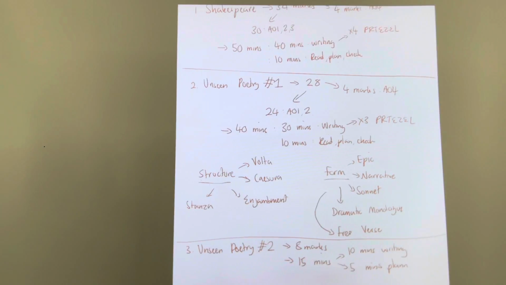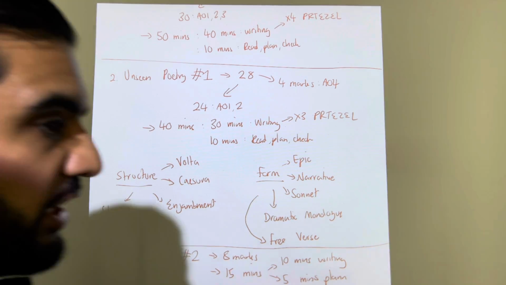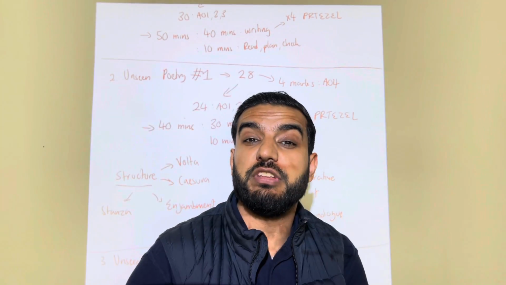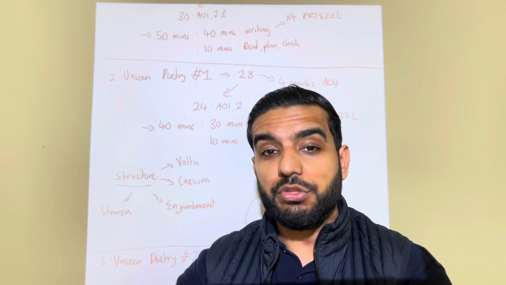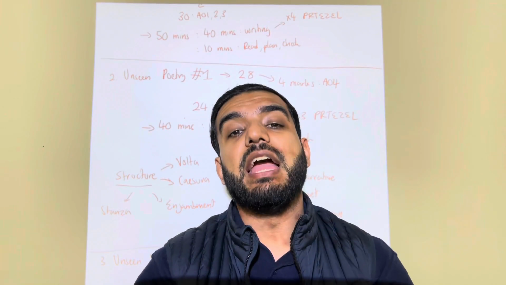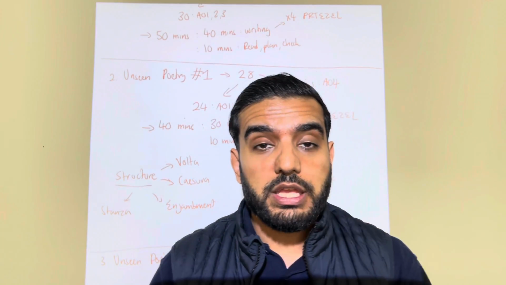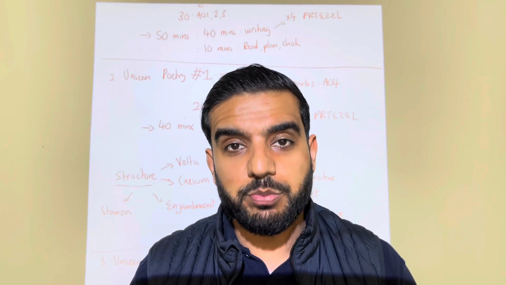Now, guys, here is a clear example. What I just went through is how you have to approach your English literature paper 2 exam. The essential part, guys, is this stuff on the board. You are doing 3 questions and you have to approach those 3 questions with confidence, knowing what you have to do for each. I've gone through the mark scheme, the marks, the minutes, the timings, the paragraph, everything. All you got to do now is go through each question and practice and make sure you know how to approach them.